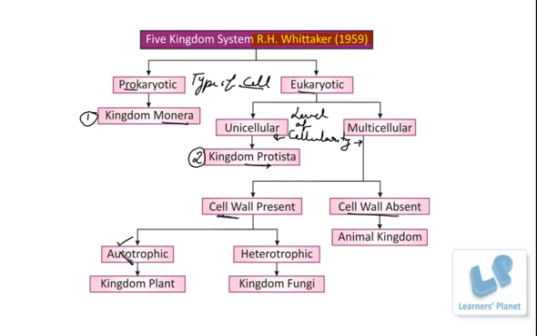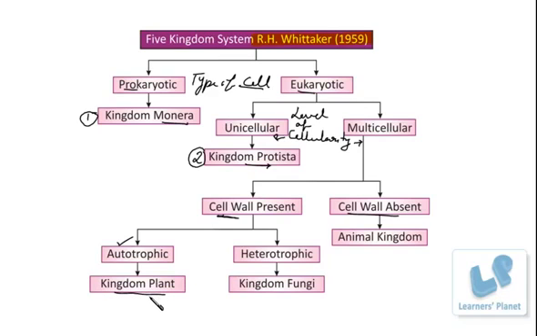That means a self system is developed related to nutrition, so they are nourishing themselves. Such organisms which are autotrophic, possess a cell wall, are multicellular and are eukaryotic are placed in a single group,